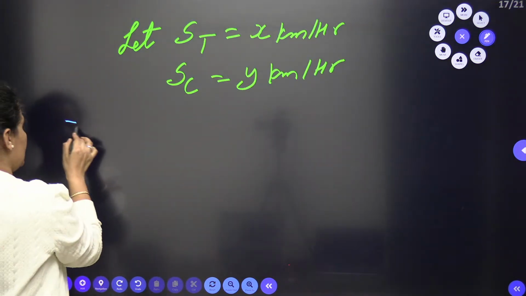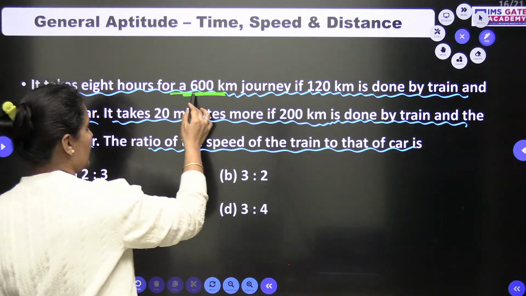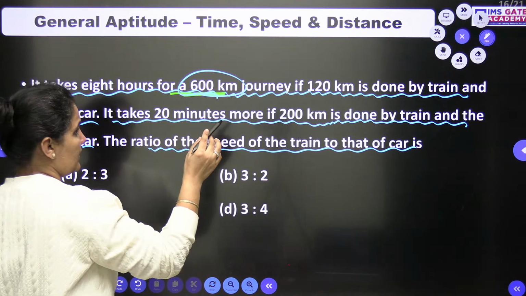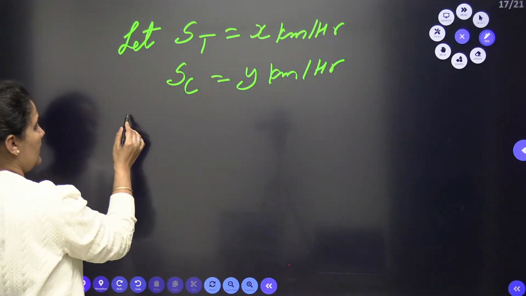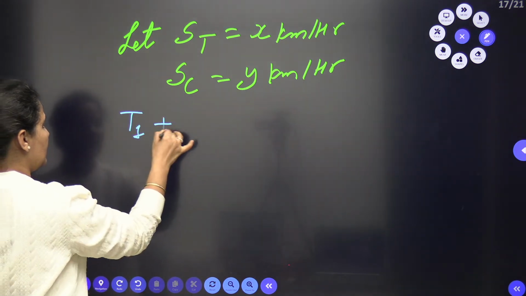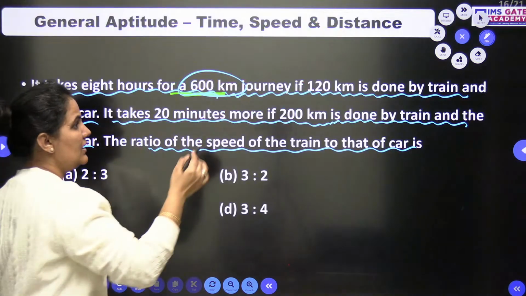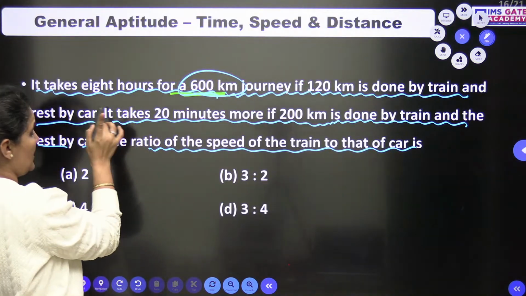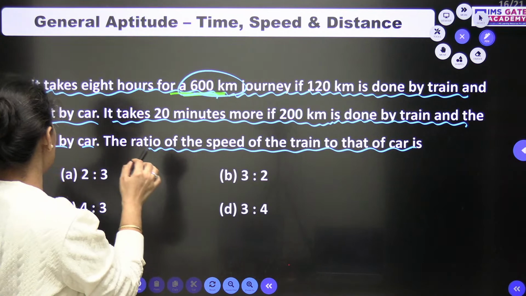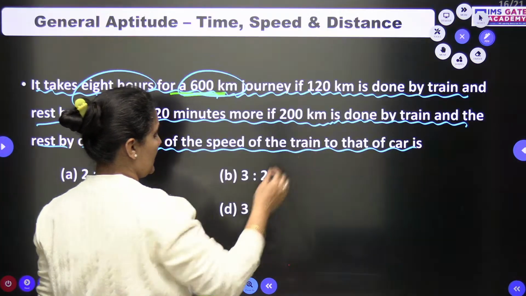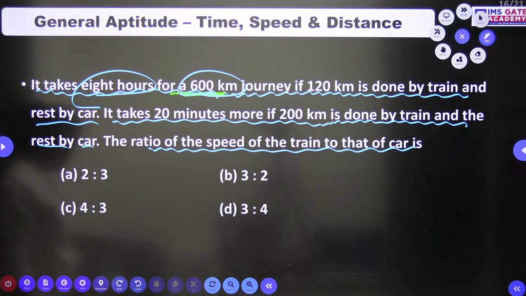So here, in the first case, it is given to us the total distance is 600 kilometer. Okay, and they are going 120 kilometer by the train. So can I write down here the total time T1 and T2? T1 in the first case and T2 in the second case. The total time in the first case, it takes 8 hours. So in the first case the total time is 8 hours.